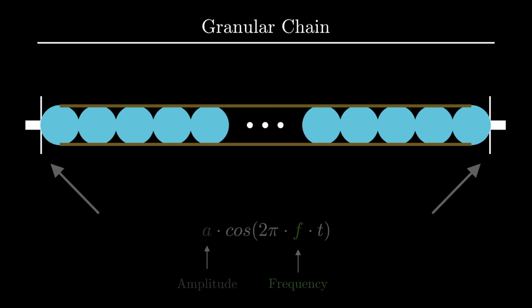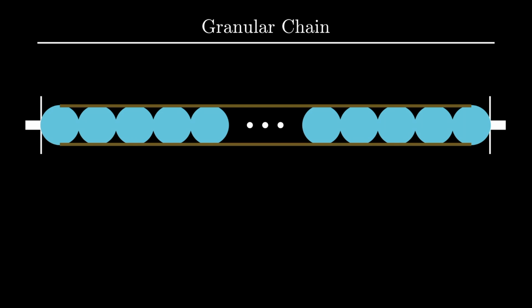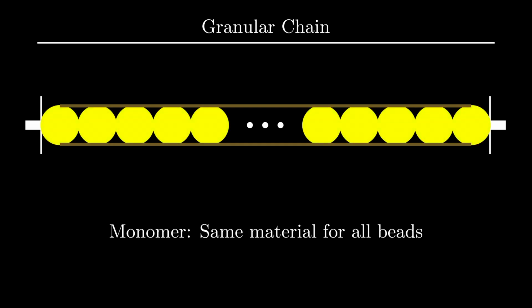We analyze two cases of granular chains. One is the monomer and the other is the dimer. For the monomer case, all the beads are identical in the chain, meaning the mass and elastic coefficient for all the beads are the same.